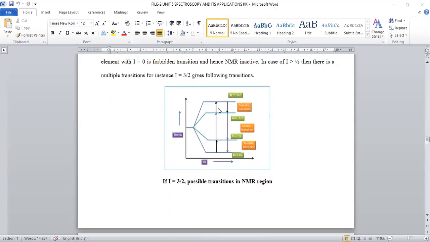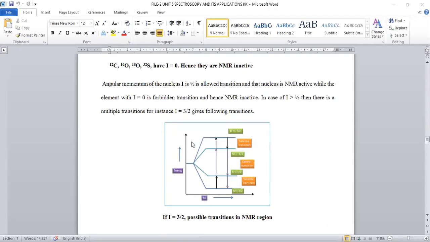These are the transitions possible within the molecule, with an M value of 3/2. During excitation, it is converted into minus 3/2. Likewise, with an M value of plus 1/2, after excitation minus 1/2 will be there.